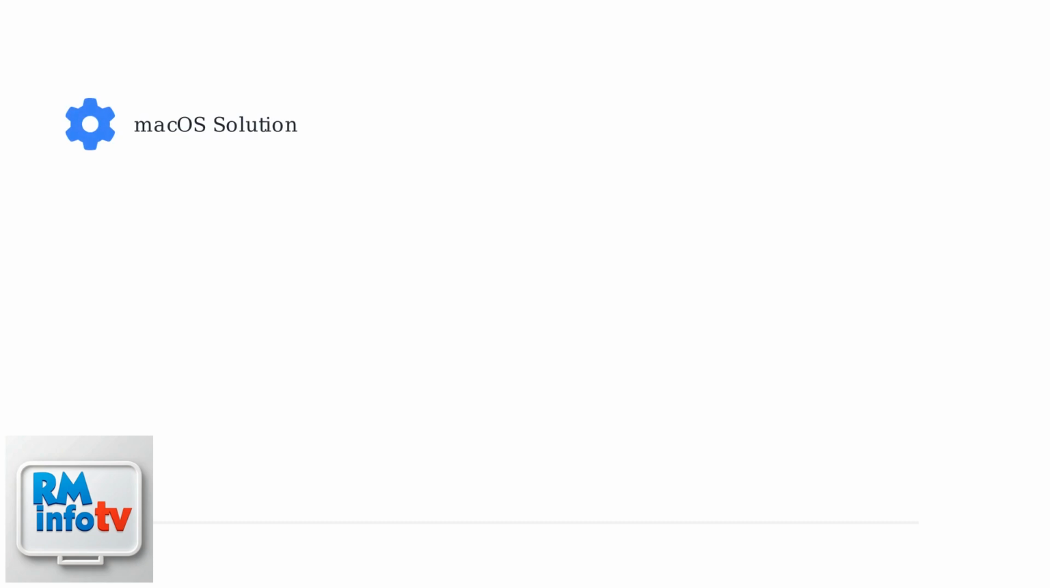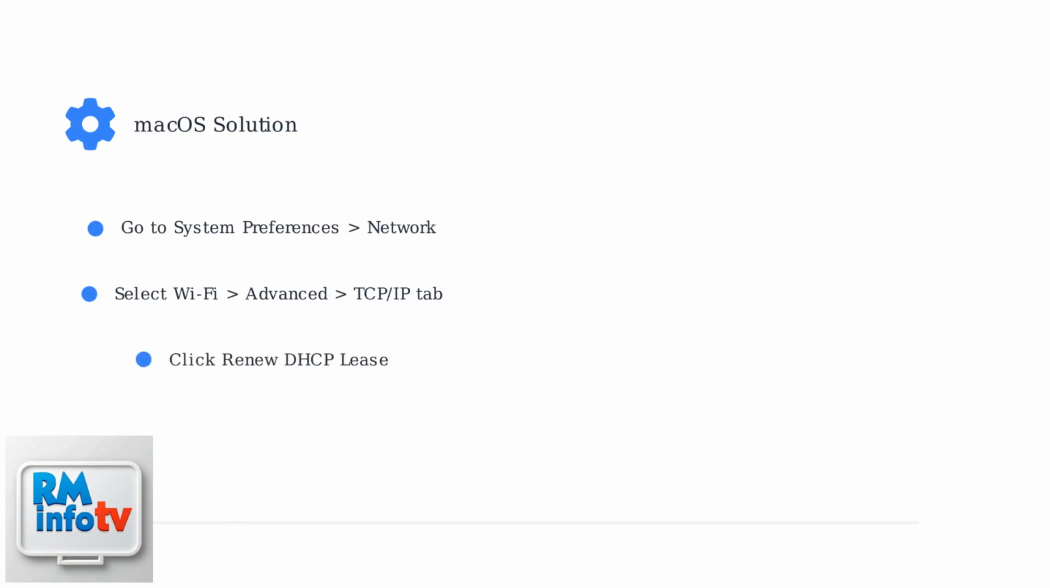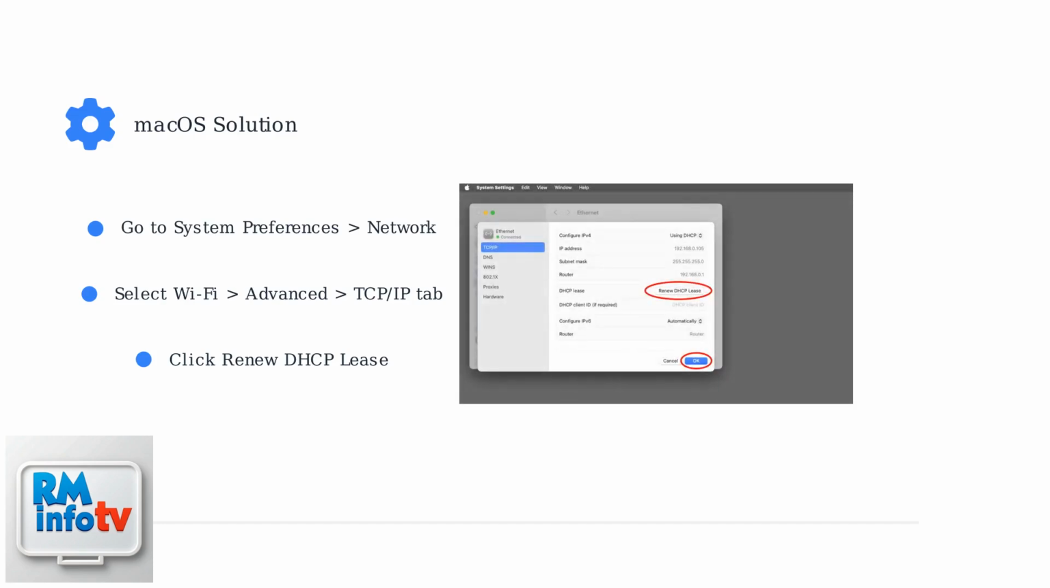On macOS, use System Preferences to renew your DHCP lease. Open System Preferences, go to Network, and select your Wi-Fi connection. Click Advanced, then the TCP/IP tab. Finally, click Renew DHCP lease to get a new IP address. This renews your IP configuration and can fix connection problems.